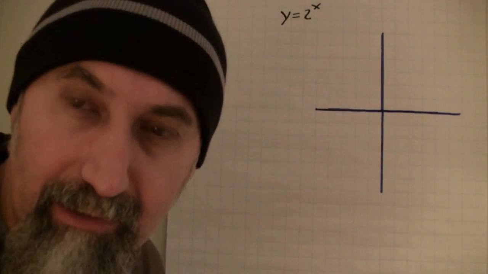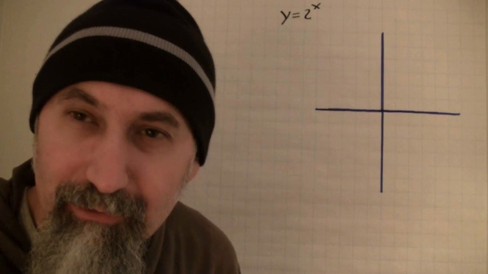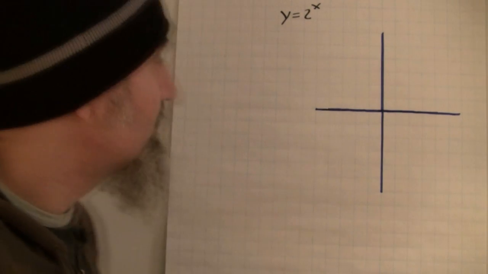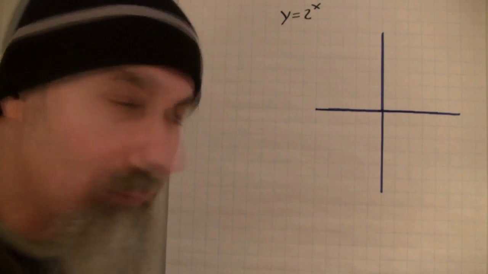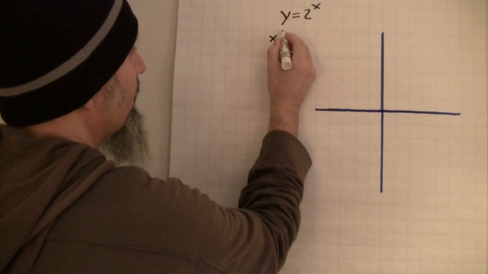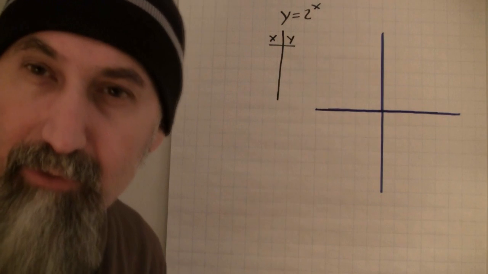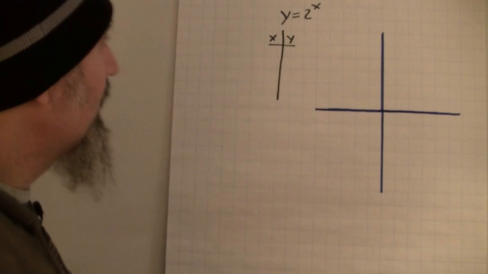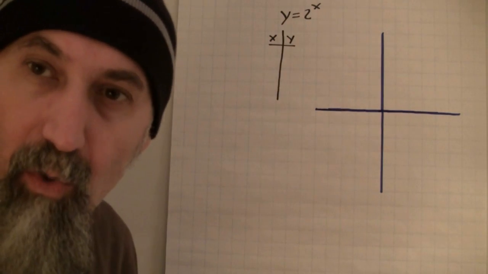Okay. And we have ways of graphing this, right? And what we're going to do right now, we're just going to graph it using a table of values. So we're going to create a table of values for the x and the y. So let's put the x here, and let's put our y here, and let's get a coordinate system, right? Get points for this graph. So all we're going to do is plug in values for x, and find out what the y is.